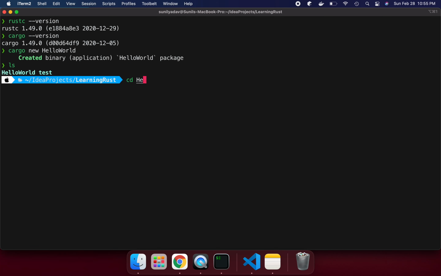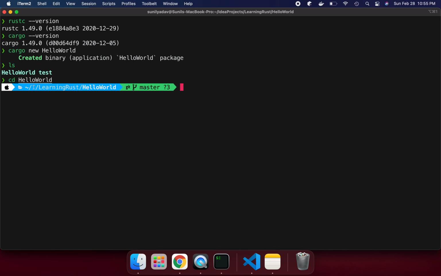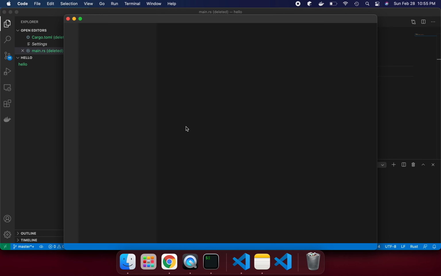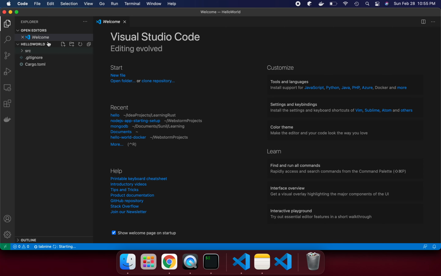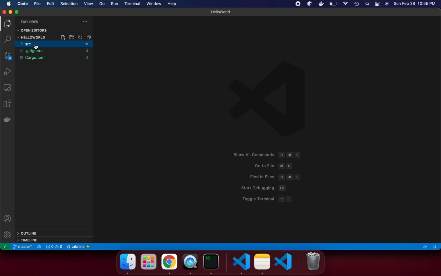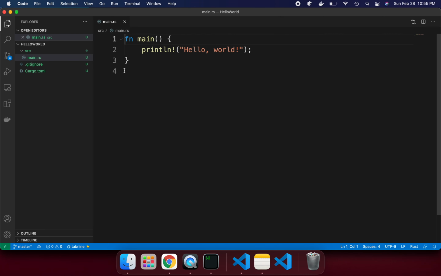Let me go to the hello world folder and try to run it in VS Code. So here it is now available for us, and let's look at the src. Under src we can see main.rs, not main.js, sorry. So rs is the file extension for Rust. This is the syntax, and if you want to create a function, this is my main function, and it just does println hello world.